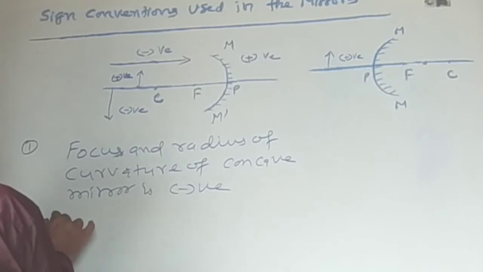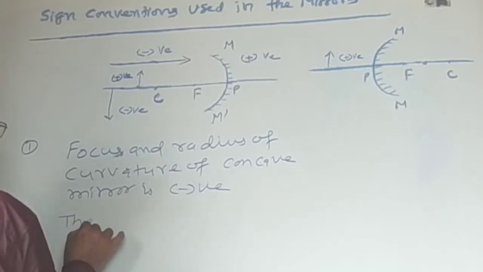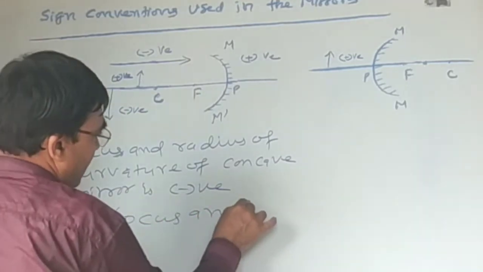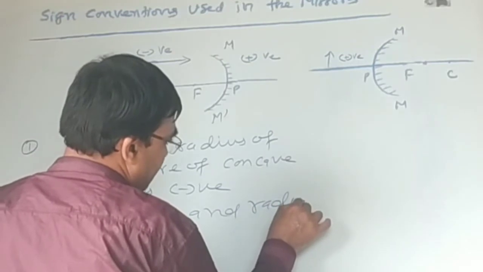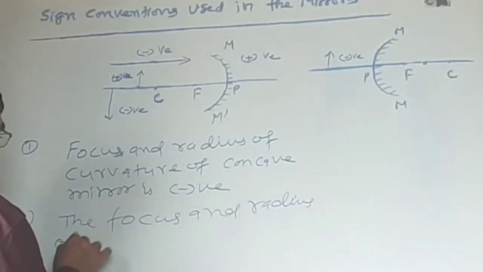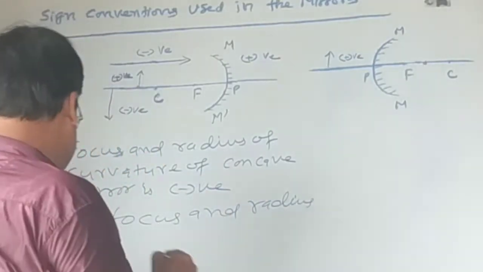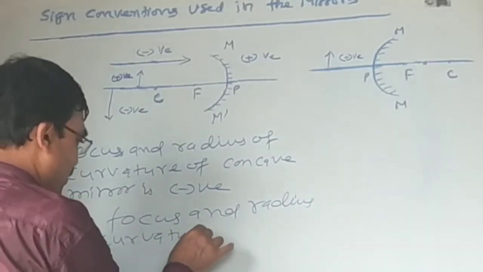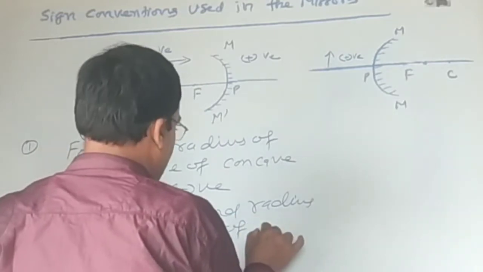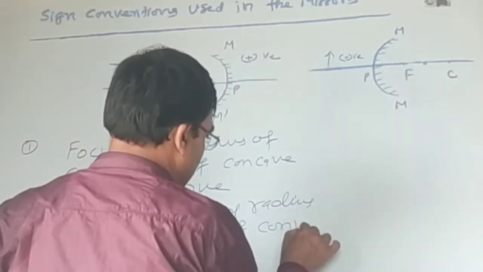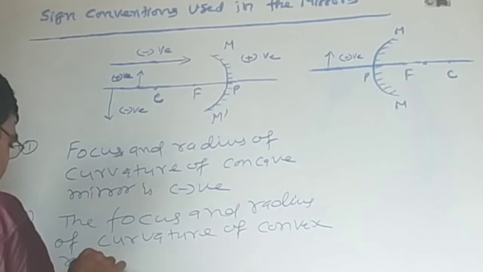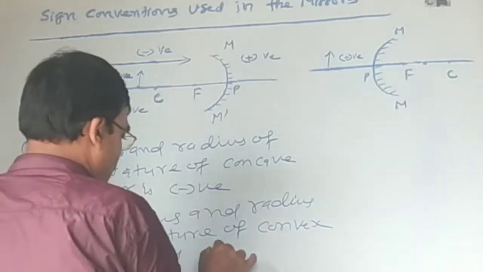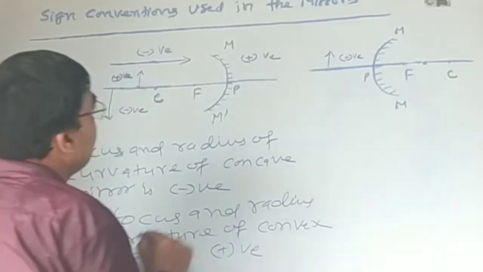Second, the focus and radius of curvature of a convex mirror are positive.